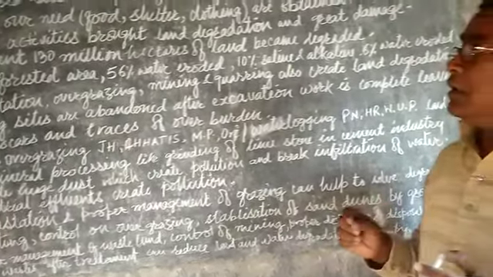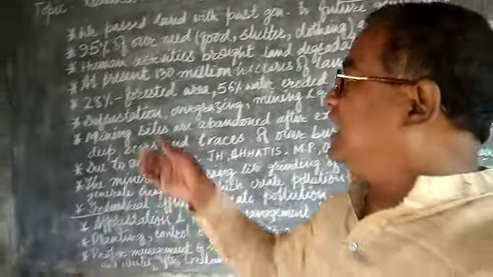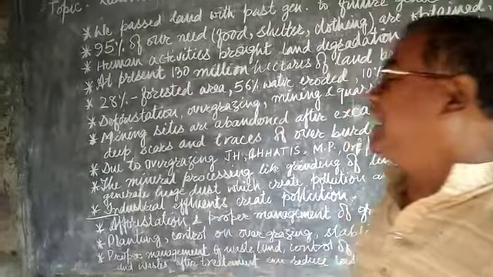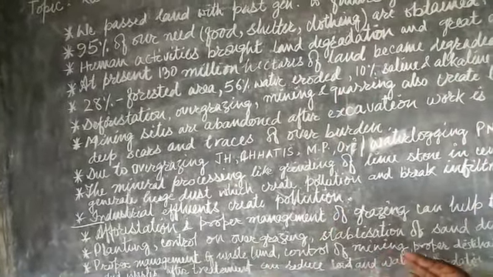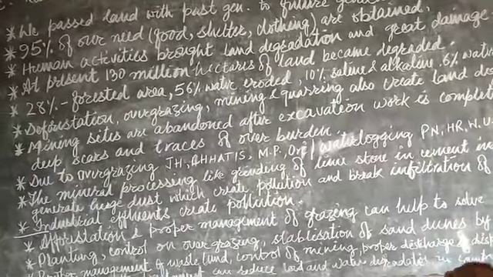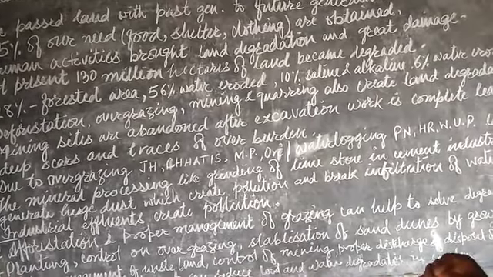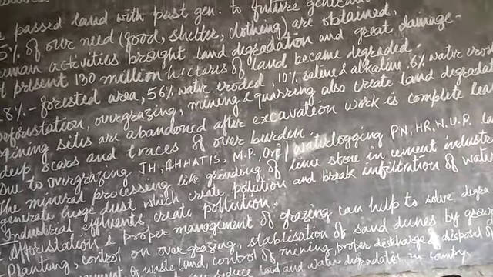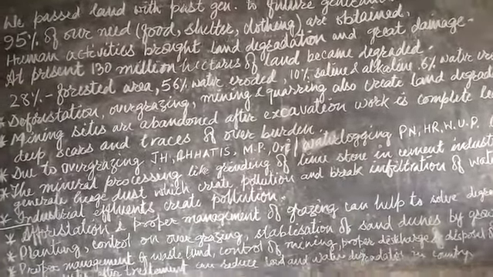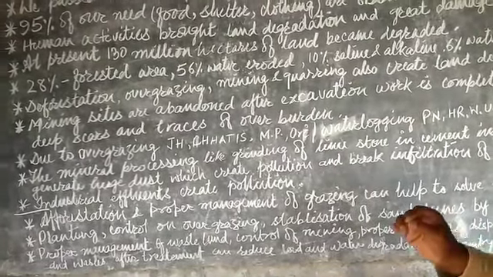Next, 28% of areas in our country where land degradation is found are forested areas where the quality of land is degraded. 56% of areas are water eroded areas, and that land is also degraded.